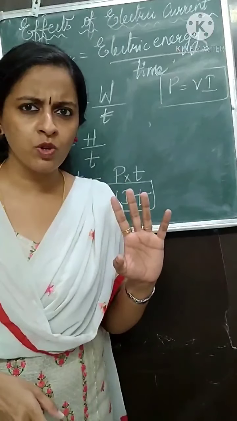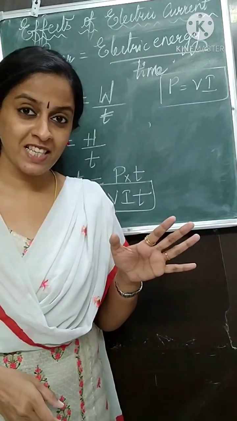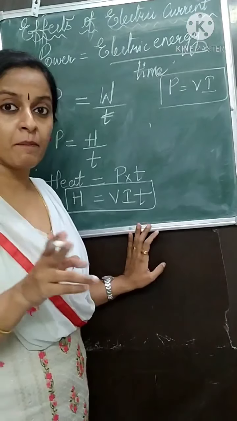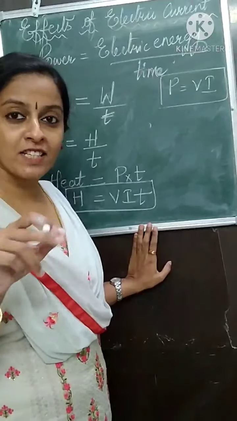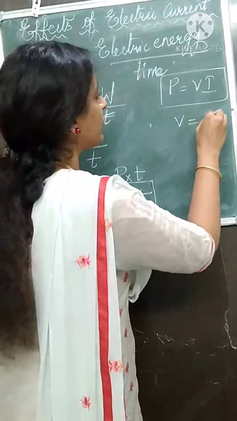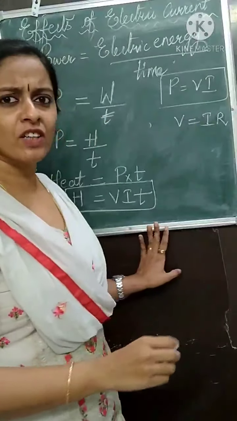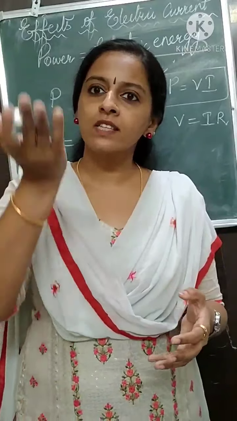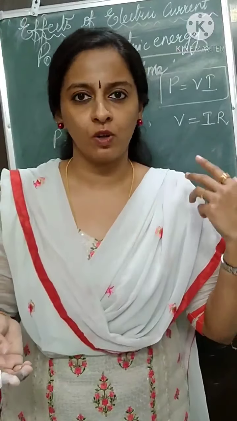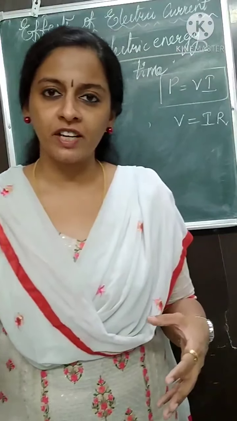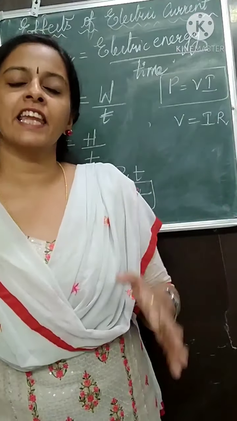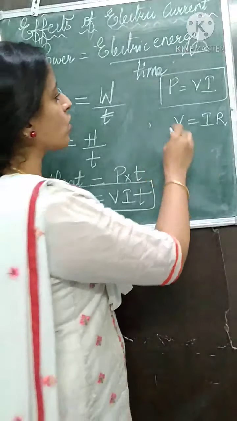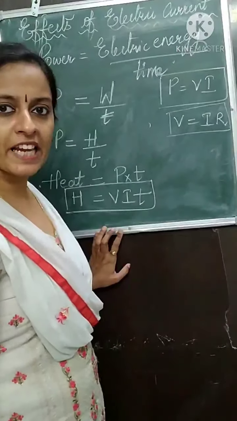Hope you remember the Ohm's law. You remember Ohm's law? Forgot? V is equal to IR. Here I said you to remember Babita ji. Remember Babita ji, and then that formula V is equal to IR. From where we got this formula? Ohm's law. Ohm said that as you increase the potential difference, the current flowing will also be increased. More potential difference, more current. Current is directly proportional to potential difference. That is nothing but the Ohm's law. And from the Ohm's law, we got this formula V is equal to IR.